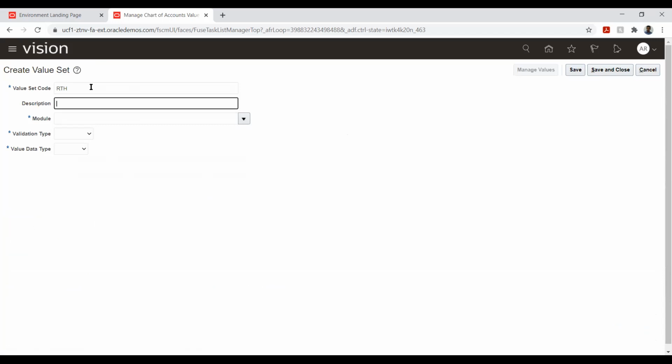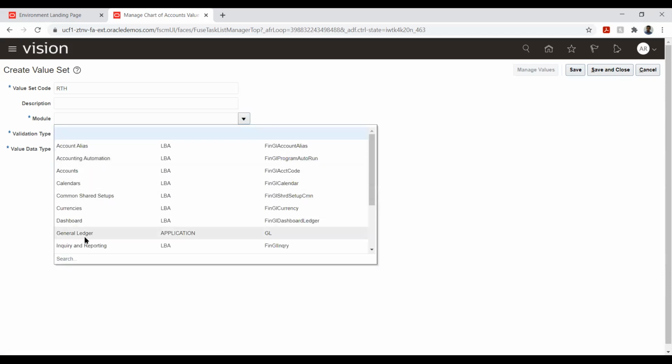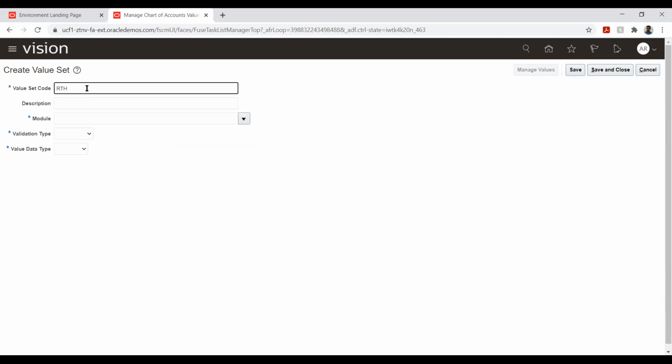But in the real-time scenario, especially in handling financial data, the user will not have it this way. They will have a more controlled way like this. I'll be able to select only from the list of values here. I'll not be able to write something like RTH. So this validation or security is provided under the value set.